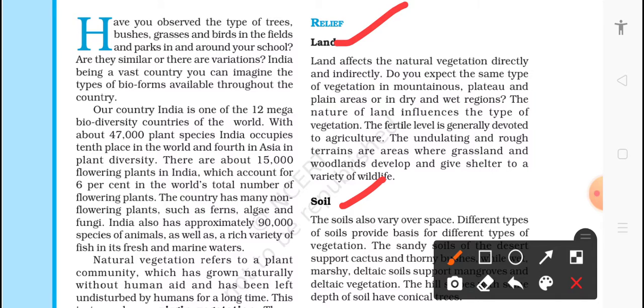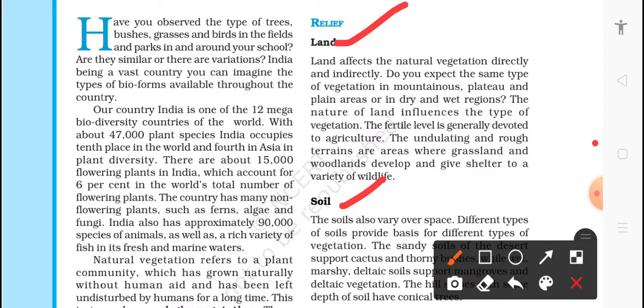The fertile land is generally devoted to agriculture. So, for example, the plain areas of Uttar Pradesh, Bihar, Madhya Pradesh are devoted to agriculture, and the lands are very fertile. And also the land of Assam, the fertile land is generally developed for agriculture. The undulating and rough terrain are areas where grassland and woodland develop and give shelter to varieties of wildlife.